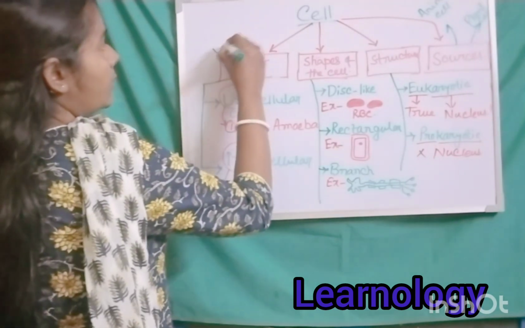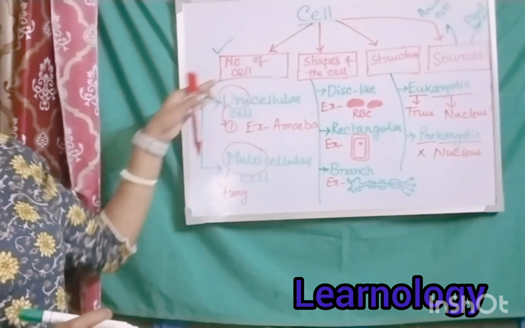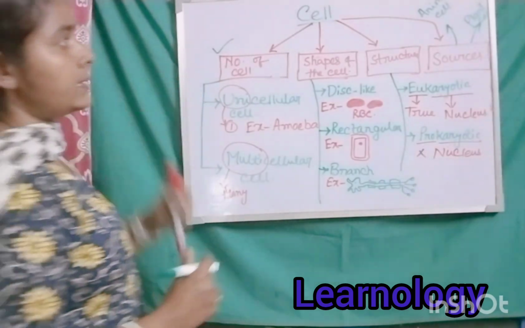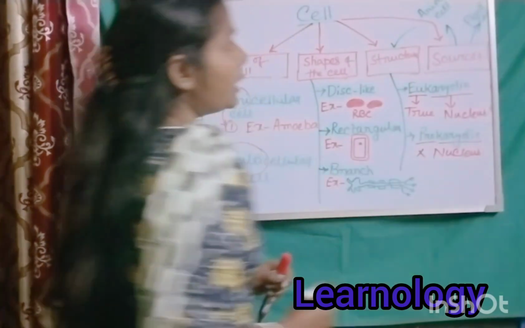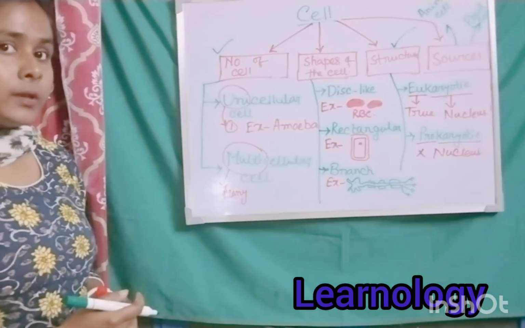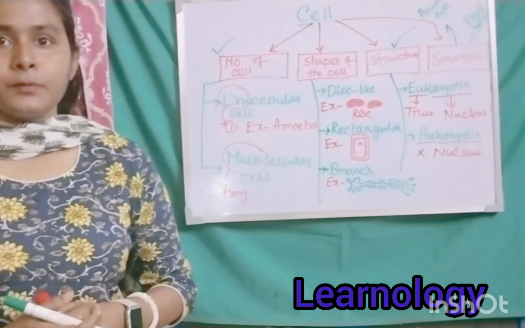Okay, among all these categories, only two categories are very important for your syllabus. That is, the cell can be divided according to the number of cells, and the cell can be divided according to the structure of the cell. Okay, so today is up to this.